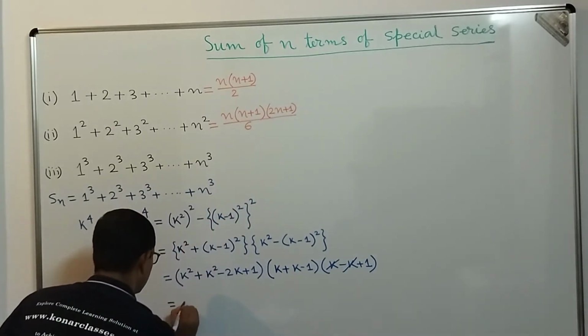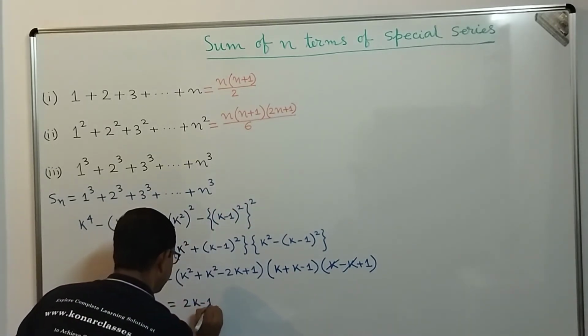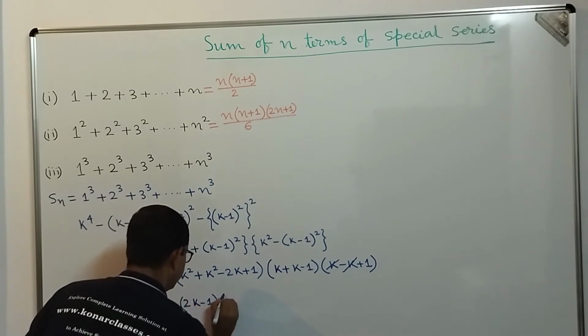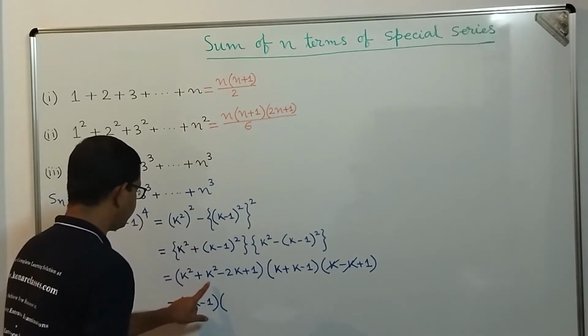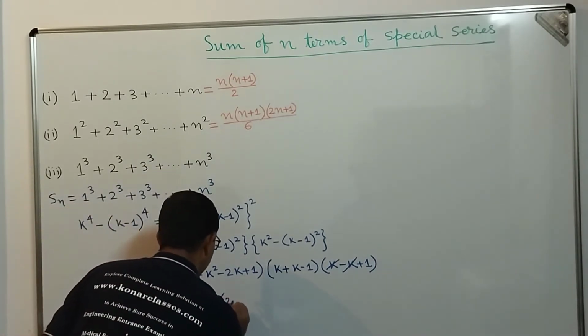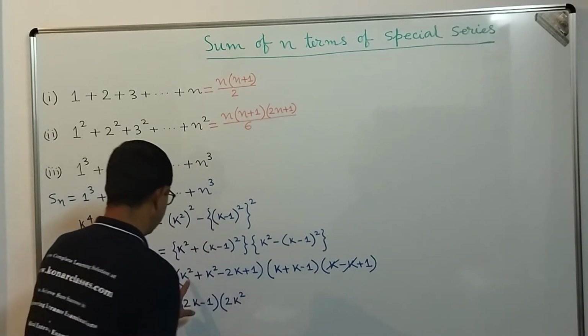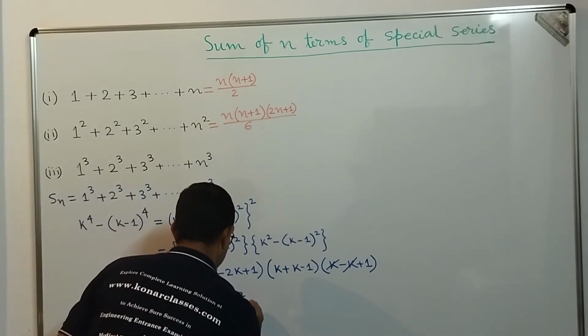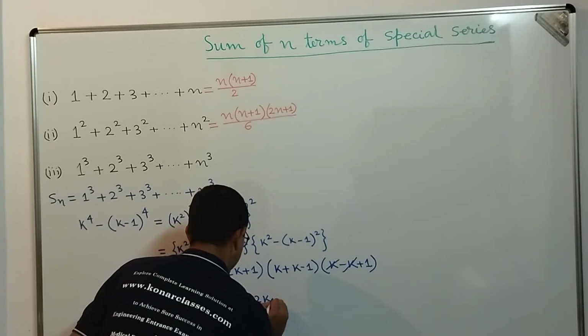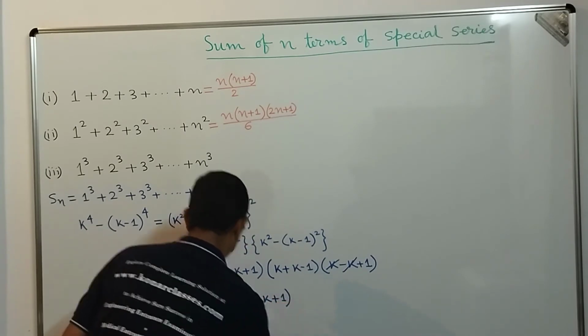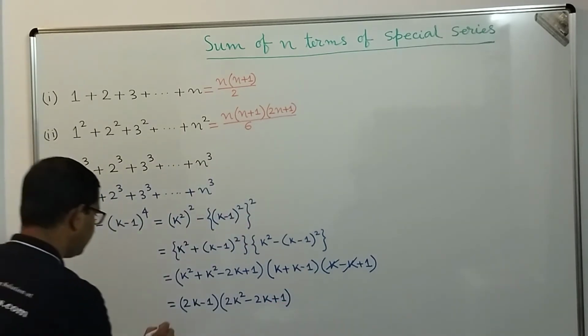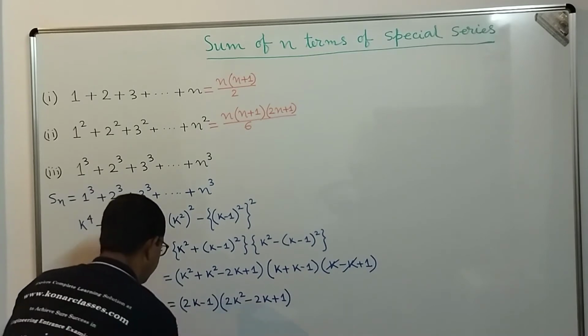So we get 2k minus 1 into k square plus k square, that becomes 2k square minus 2k plus 1, correct? Now if we expand, dear students, what are we going to get?